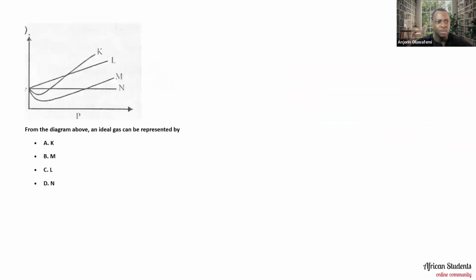Okay. So we'll look at another one again. From the diagram above, an ideal gas can be represented by, is it K, is it M, is it L, or N? Now, let's try and respond, but the right option to this should be N. N, yes, it should be N.